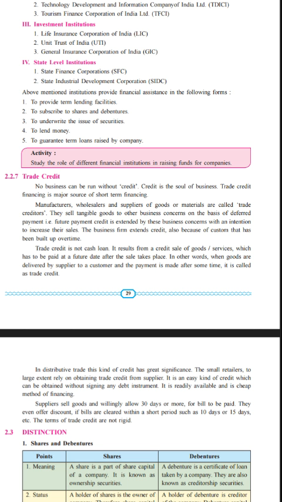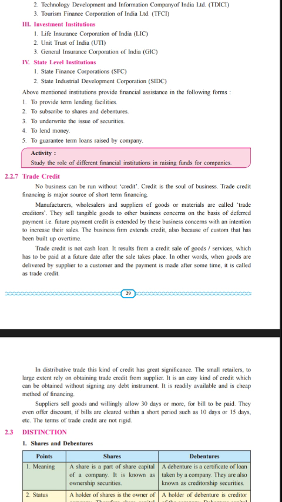Trade credit financing is a major source of short-term financing. So trade credit is provided in order to have short-term finance. Manufacturers, wholesalers, and the suppliers of goods or material are called trade creditors. The manufacturer manufactures the goods and sells them to the wholesaler. The wholesaler supplies the goods to the retailer, and the retailer sells directly to the customer in the market. They all provide some form of credit so that they can meet the minimum capital requirement and carry out the business in a proper and smoother manner.